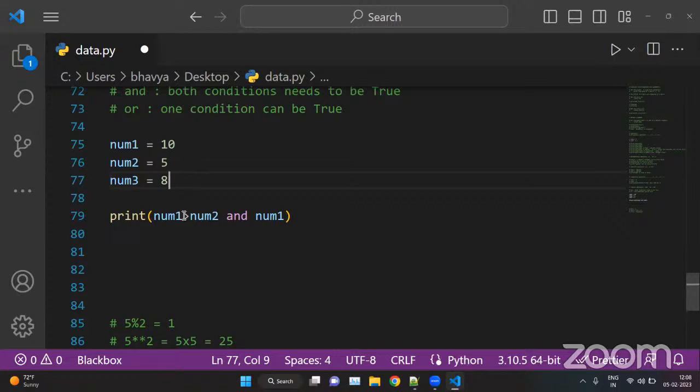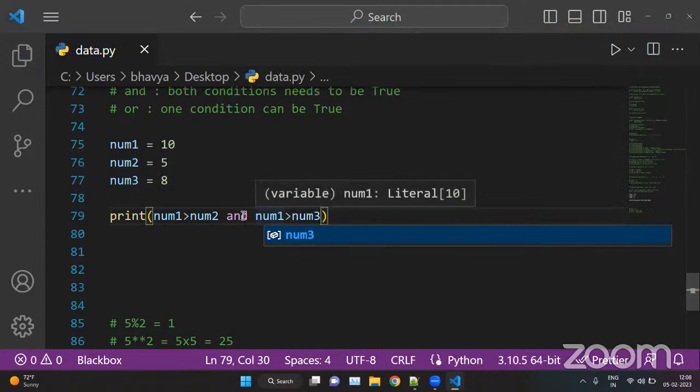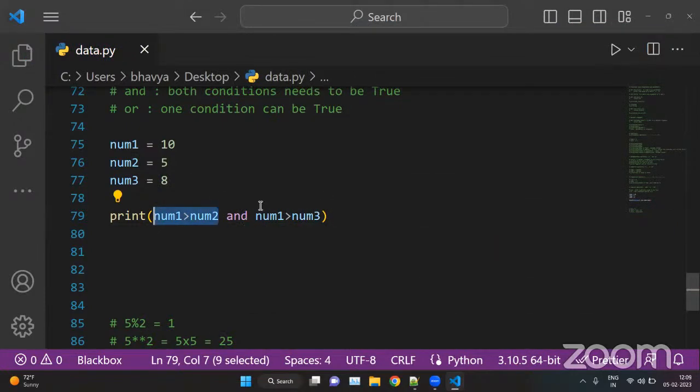So we are comparing the values. Num1 is greater than num2, which is true. Okay, now num1 is greater than num3 as well. So here we are checking two conditions, the first condition and the second condition. Now let's run this. What will be the answer here? The AND operator will check for both conditions. So this condition and this condition both need to be true, then only we have the answer true here. For example, this condition is true, and this condition is also true because num1 is 10 and num3 is 8, and we are checking for greater than. So the answer is true here.